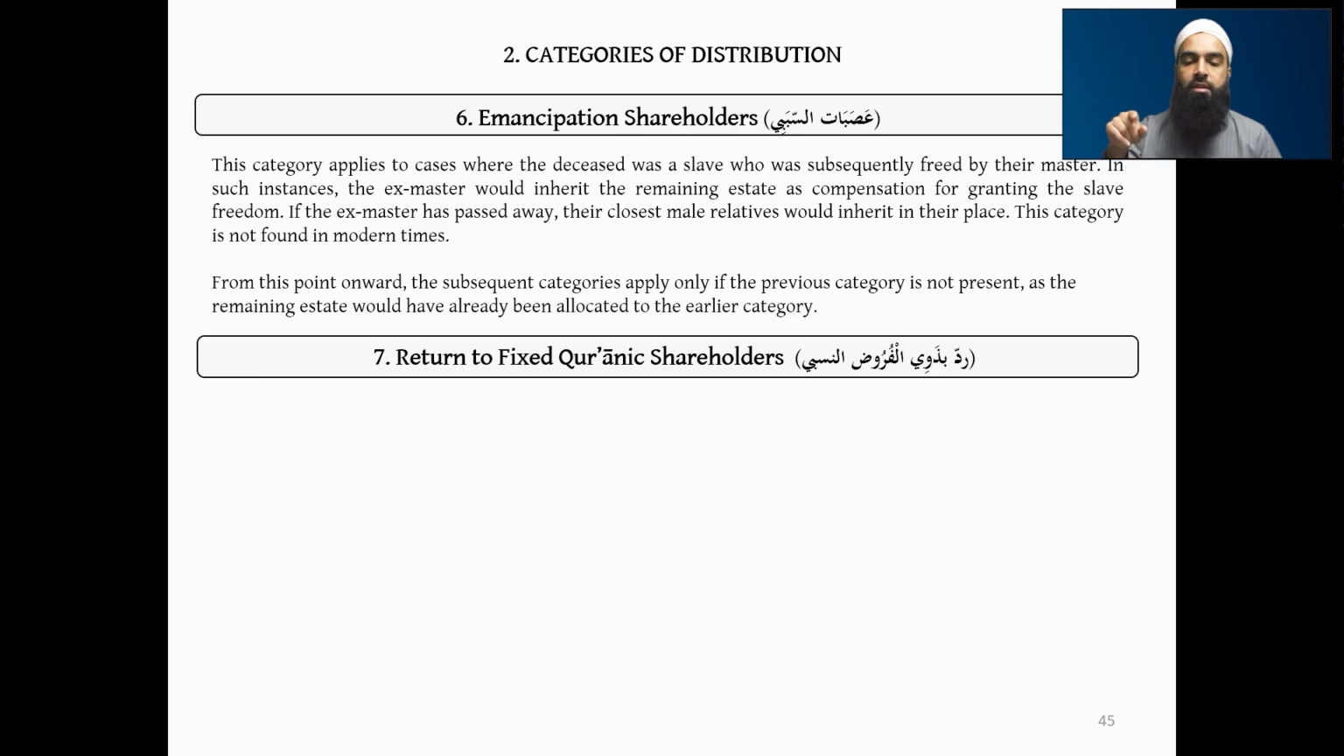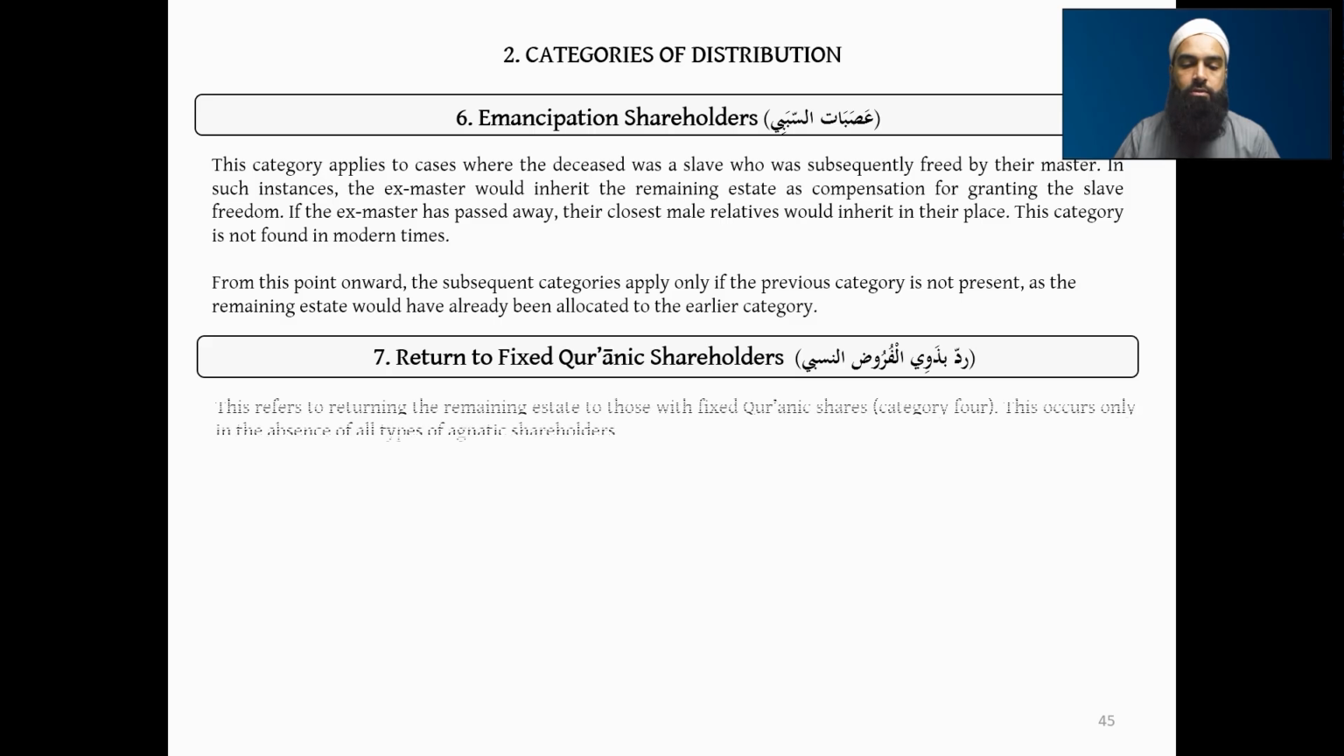So rad bi dhawil furud an-nasabi, we're calling it return to fixed Quranic shareholders. This refers to when there is still estate remaining. After having given category number 4, we found no category number 5, we found no category number 6, then we come to category number 7, and there what we do, we go back to the fixed Quranic shareholders and we redistribute amongst them the remainder of the estate.